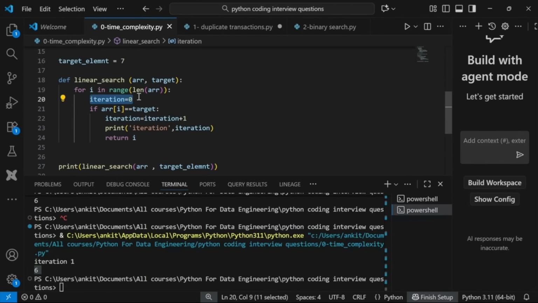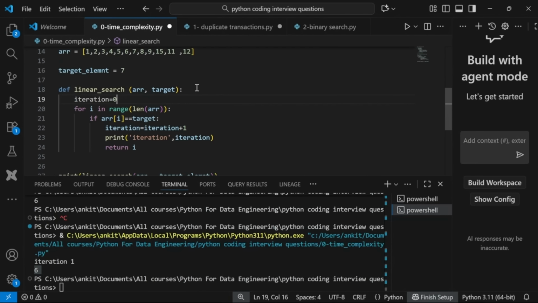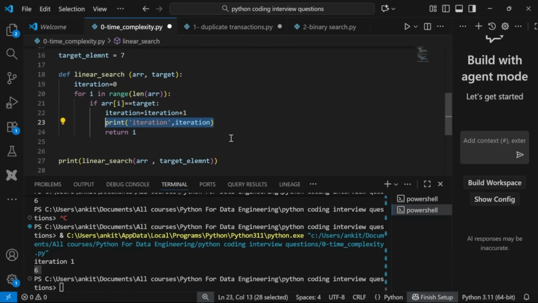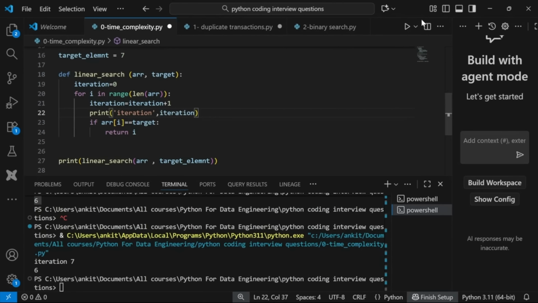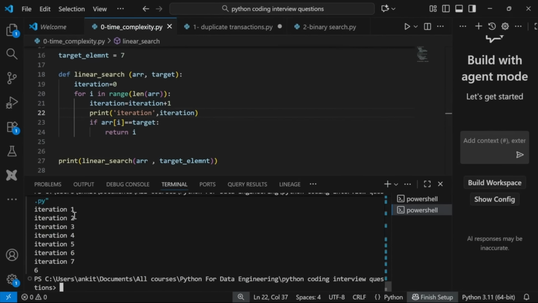Okay, it has to be outside the loop. My bad. Okay, so initialization is outside the loop, and then it has to be outside actually the if condition, because it will print only when we satisfy the condition, right? So iteration equal to iteration plus 1. Great. Okay, print is again here. So let me just fix this. Okay, so if you see 1, 2, 3, 4, 5, 6, 7, so it is running 7 times, right?